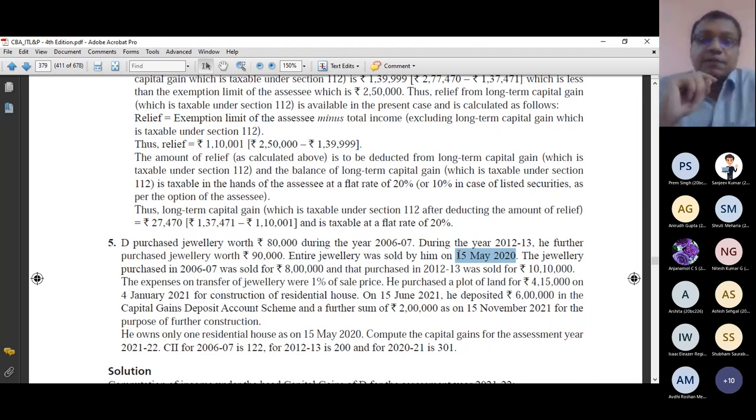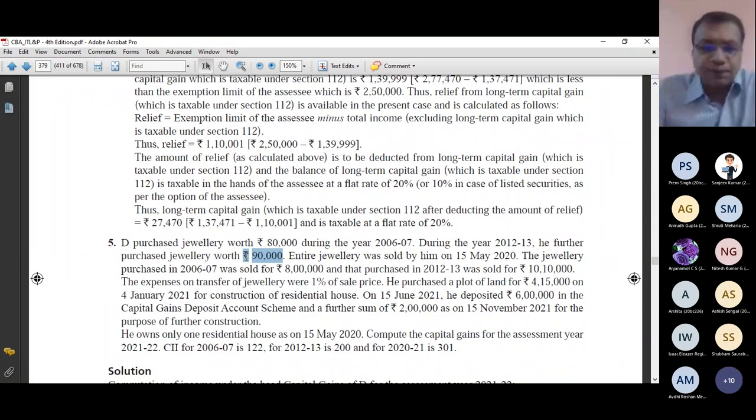But in some cases, the assessee might have become the owner of the asset not by purchasing it, but by way of gift, will, etc. In that case, to arrive at the actual cost, you need to take the help of section 49. Whatever is the case, first of all, you must have the actual cost with you. Now, what is my actual cost here? Here I am not supposed to take the help of section 49 because I directly purchased the asset. So my actual cost is 80,000. For the other jewelry, my actual cost is 90,000. So I have the actual cost now. Then I will move to the next stage.